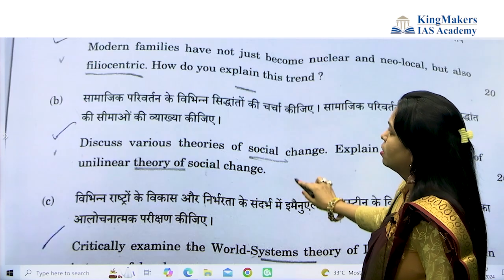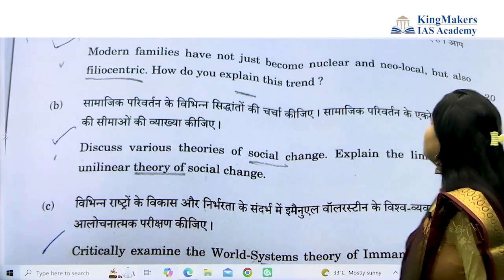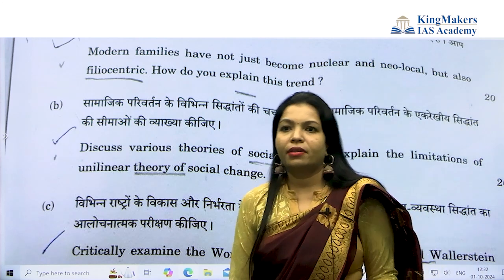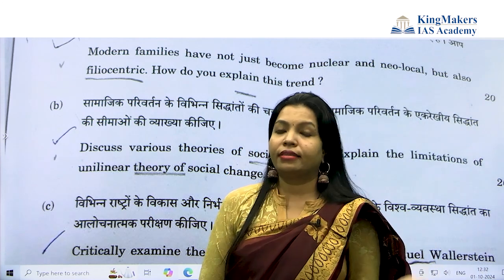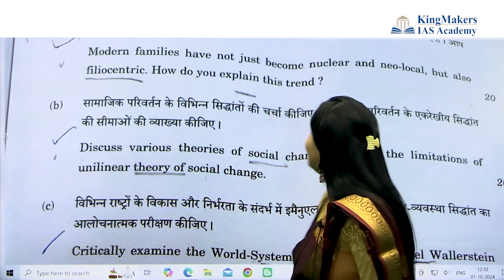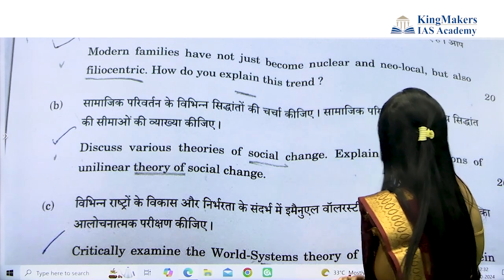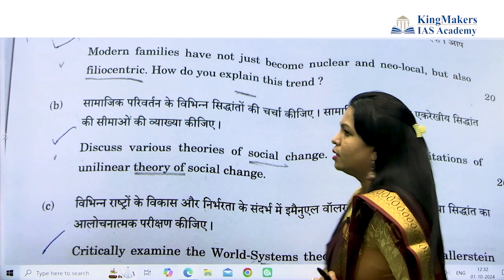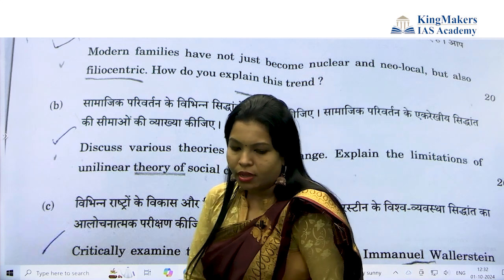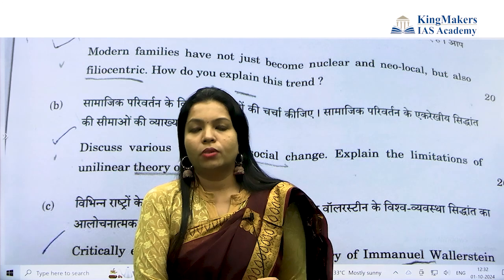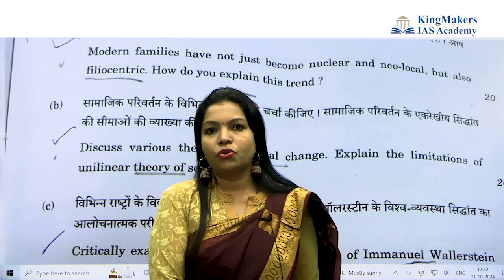First question: modern families have not just become nuclear and neo-local but also filiocentric. How do you explain? Chapter: family and marriage. In that, you have to say the children's role psychologically. You have to say how the trend is going from joint family to nuclear family. Neo-local means the newly married couple goes to a new residence, other than the parents'.